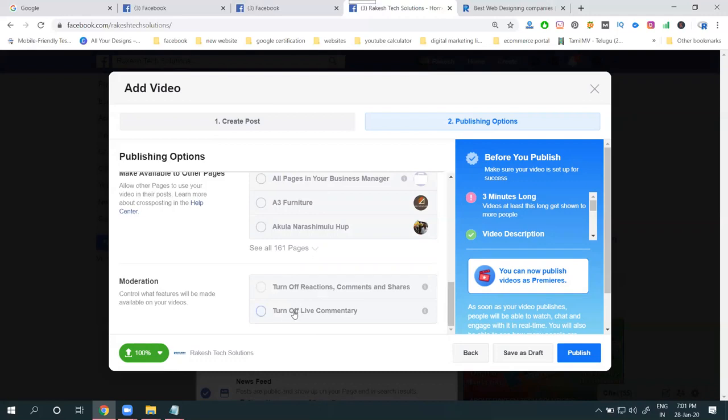Only one is enabled. Turn off live commentary. Why is it showing live commentary? Because I'm running the video for live. The option is called premiere option. Now we can go for publish. Before publishing, you have to check the options.